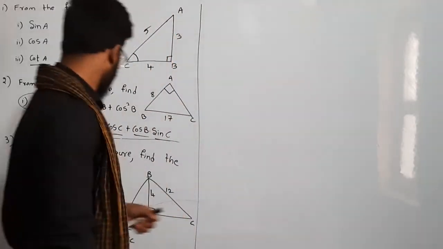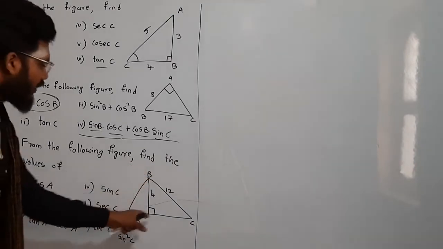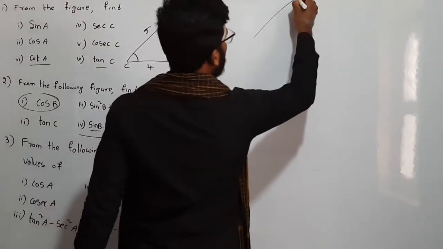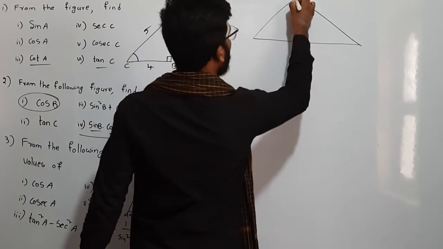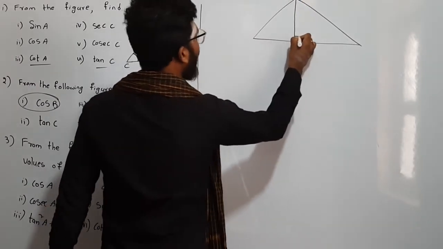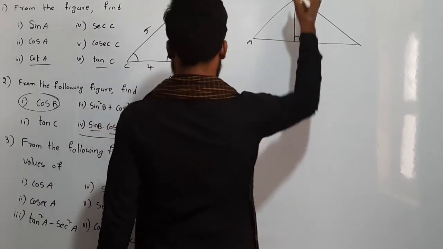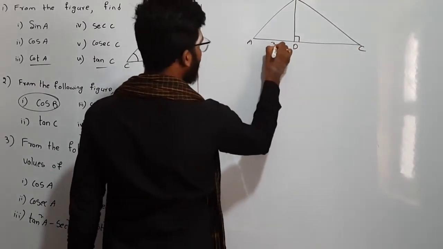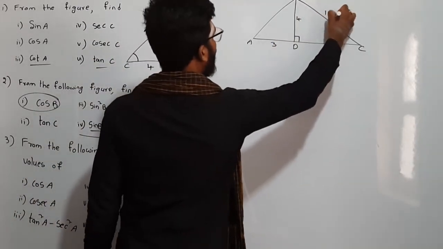See next question. From the following figure find the values of. So see here, in this question we have two triangles. They give the diagram like this. Here we have a right angle, and they give A, B, C. Let me take one more point, let it be D. And this is 3, this is 4, and this is 12 they give.